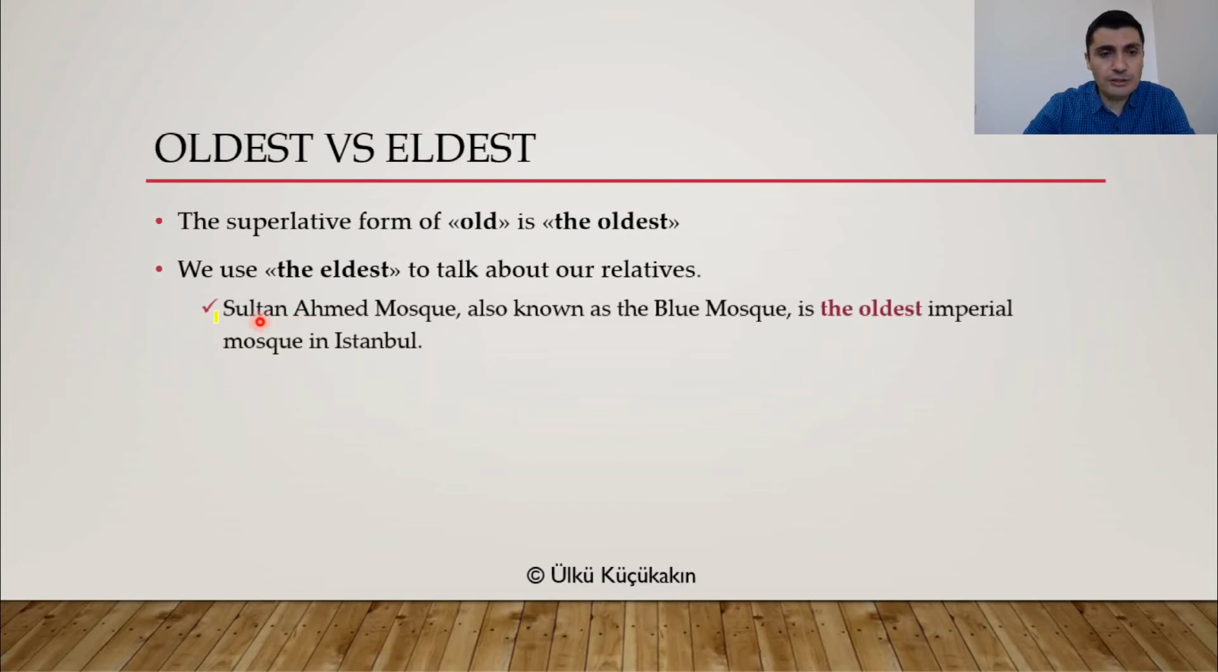So, look at this one. Sultan Ahmed Mosque, also known as the Blue Mosque. It's a beautiful one, by the way. It's a beautiful mosque in Istanbul. So, it is the oldest imperial mosque in Istanbul. All right. So, it's the oldest imperial mosque in Istanbul. Now, here, the oldest is the superlative form of old.